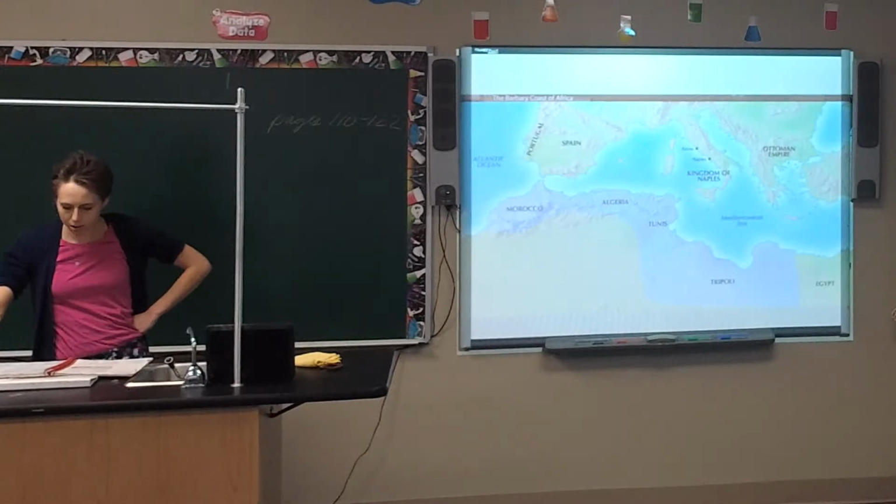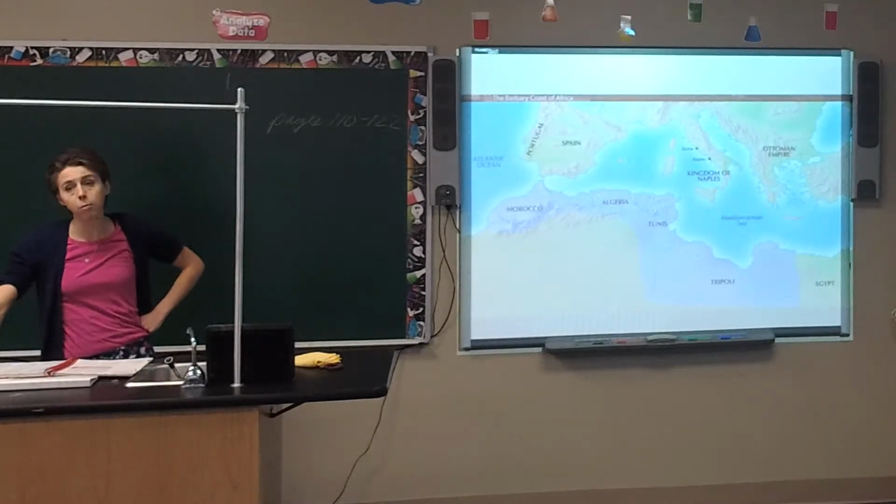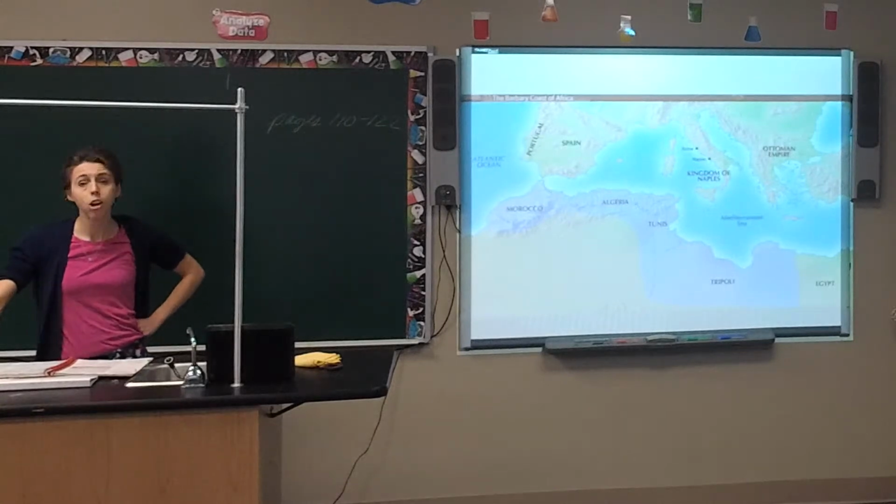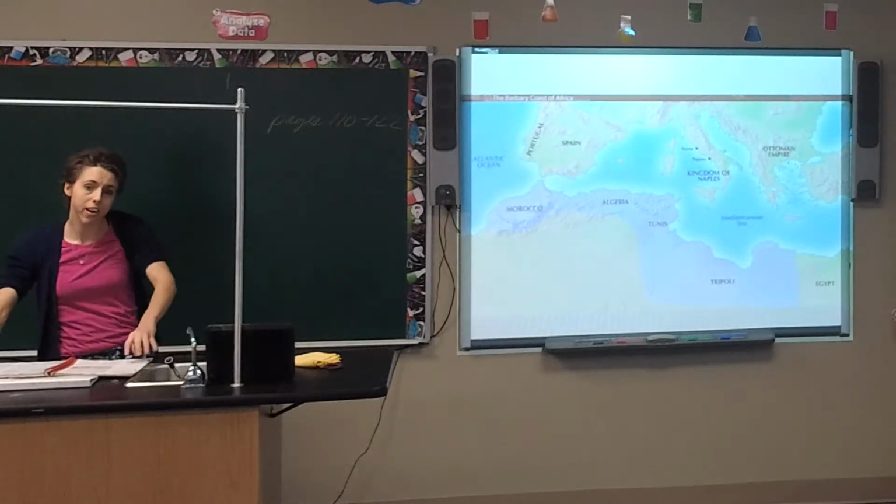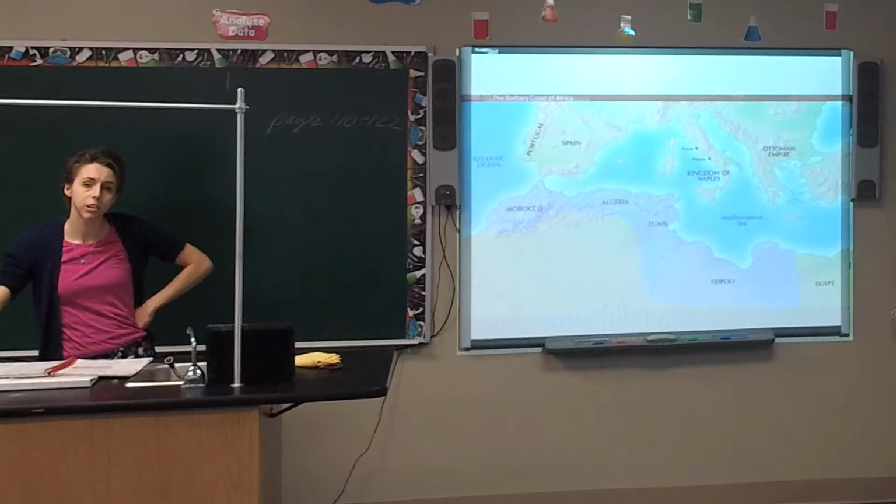Number 5, what governor of the Indian Territory led a force of troops to victory at the Battle of Tippecanoe? That is William Henry Harrison. You want to note that because he's going to be a future president, and that's going to play a big part as to why he is elected president.